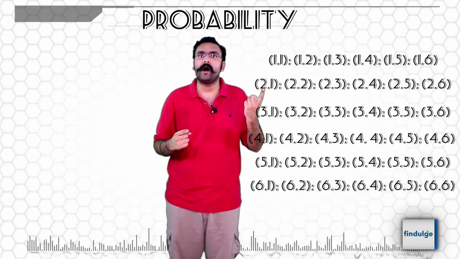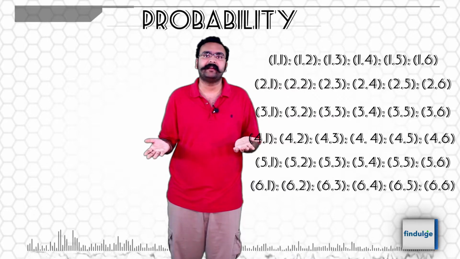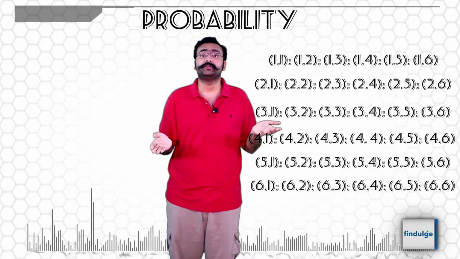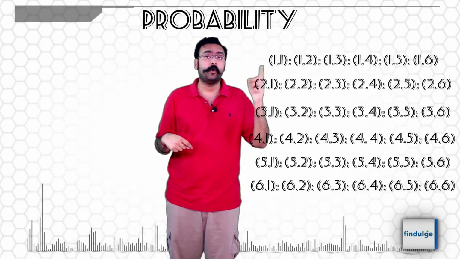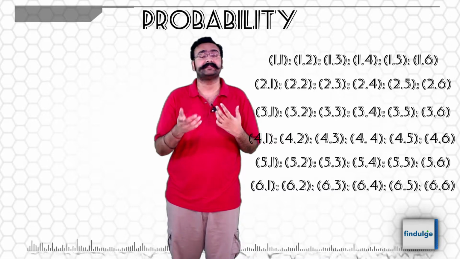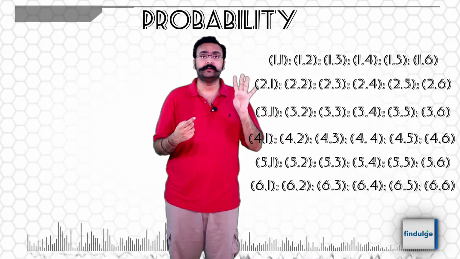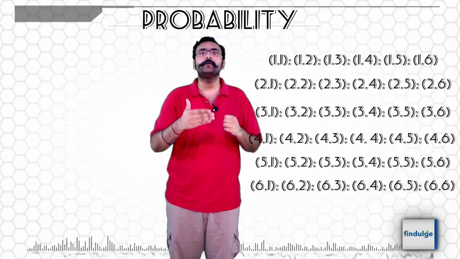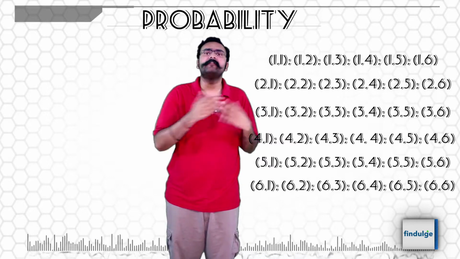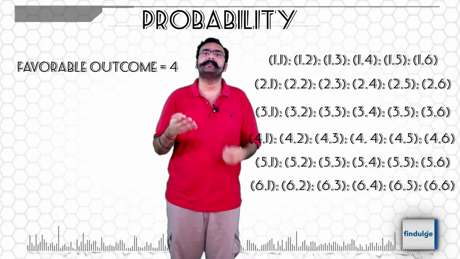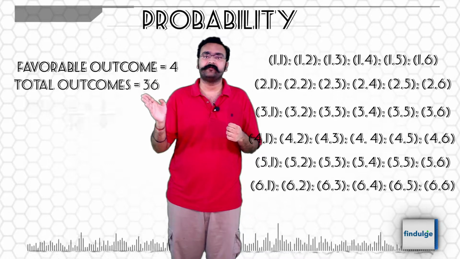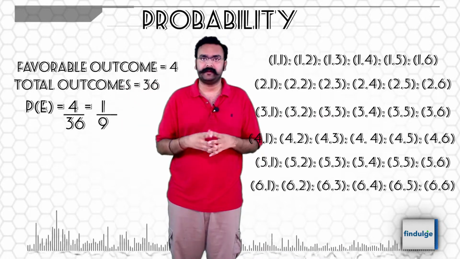So if I have 1 on either of my 2 dice, I can't get 9, I would need 8 with it. Similarly, if I throw 2, won't work. If I throw 3, the other dice can be 6. So 3 6 or 6 3, depending on first dice and second dice, 2 cases. 4 5 and 5 4, another 2 cases, 4. Now next would be 5 4 and 4 5, but we've already considered that. So we're done with our cases. So 4 cases where the sum is 9. Probability of 9 is 4 by 36, 1 by 9.